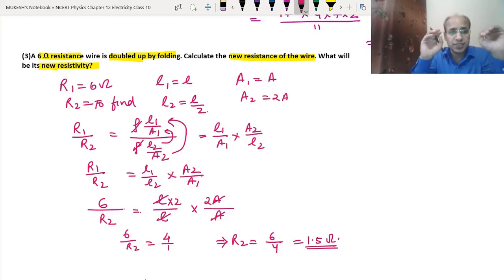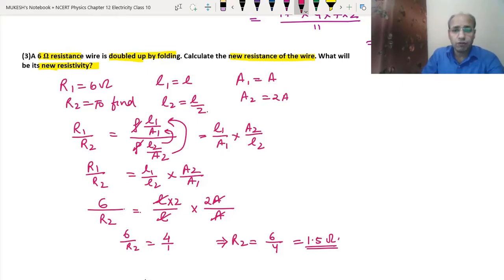So just let's understand it again. When we have some wire and we fold it on itself, that means the length becomes half and the area becomes double, and then by taking the ratio of the two resistances we can find the new resistance. So this is one way of doing this question.